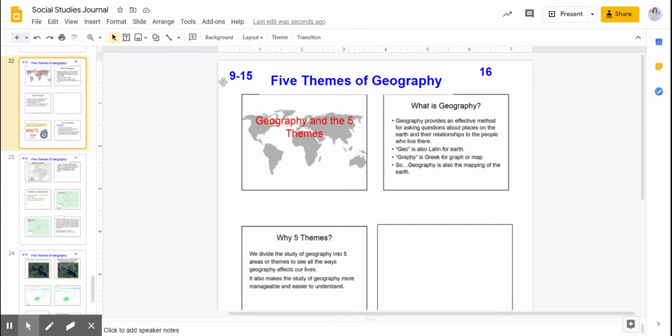Okay, today is September 15th. You should be on page 16 of your journal. Today we're taking notes over 5 themes of geography.